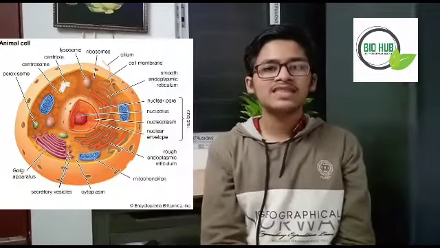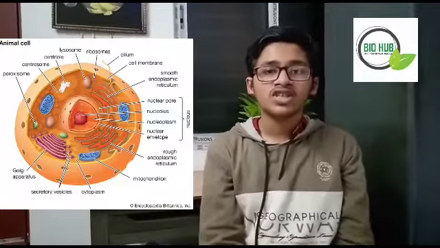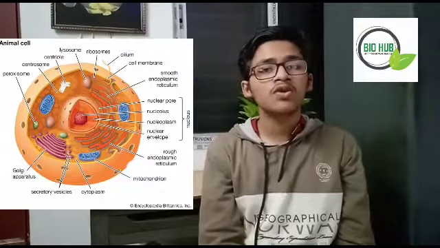So let's start with the cell. Now what is a cell? In the previous chapter, flower, there also we learnt about the cell for a minute, right? We heard the word cell. We heard that when the zygote, right? Zygote is a cell. So all organisms start our lives as a single cell, and that is the zygote. So zygote is also a cell. So what is a cell? Cell is mainly the basic functional and structural unit of an organism.